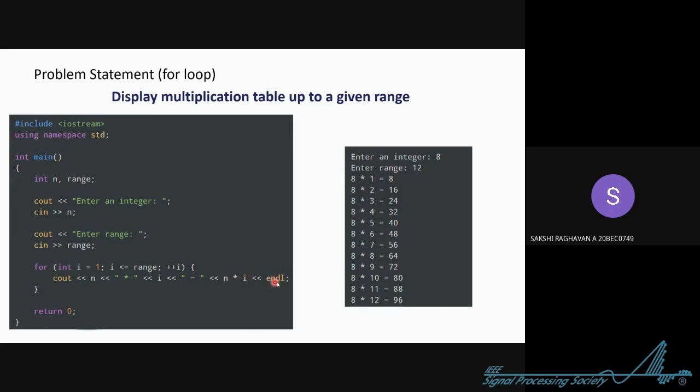And then we are giving it end. That's why after this, we are starting from the new line. Otherwise, it would have continued on the same line. Okay, and that's the end of the program. So this is topic number 2.